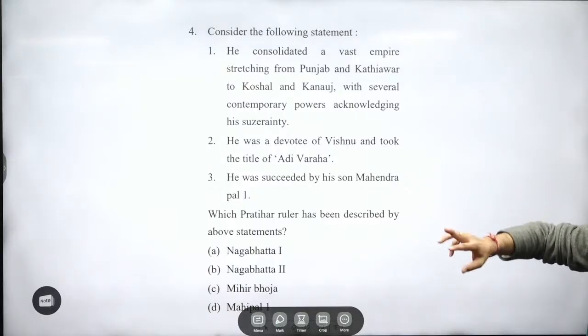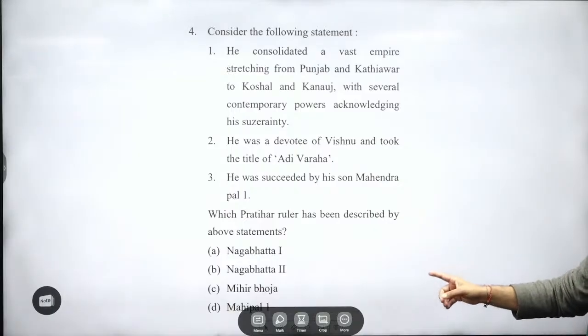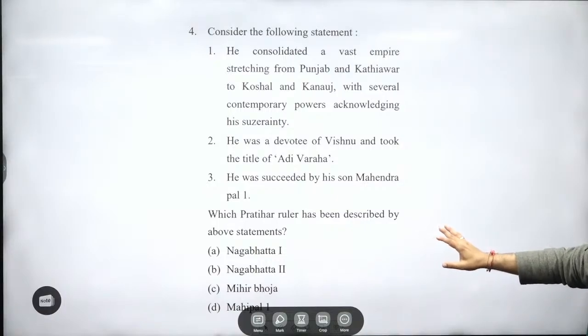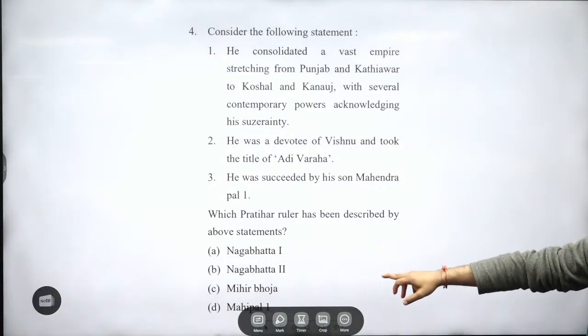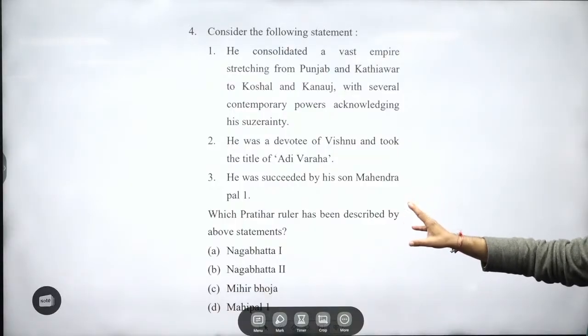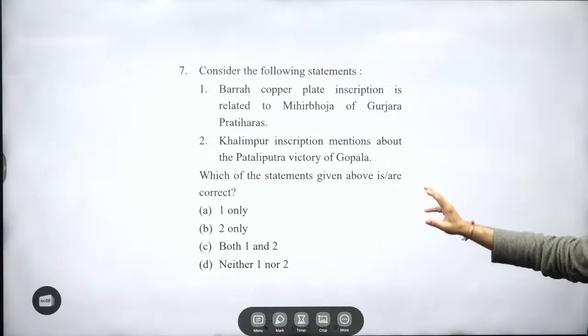Then only will you be able to eliminate the options. Elimination on the basis of knowledge should be there, not on the basis of options, because now they are not giving you the chance of doing so. Answer easy: Mihira Bhoja, Nagabhatta I, Nagabhatta II, Mahipala. All rulers' timelines you know. You must be knowing when they are ruling. Initial 100 years, Nagabhatta I, Nagabhatta II, Vatsaraja in between you will be seeing. This is how you have to utilize the knowledge, guys.